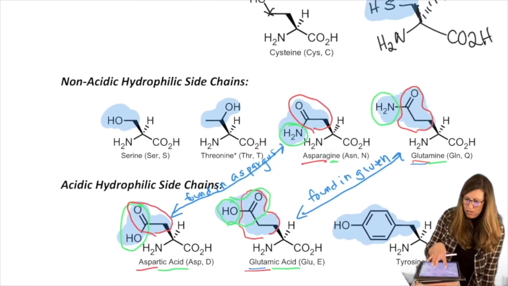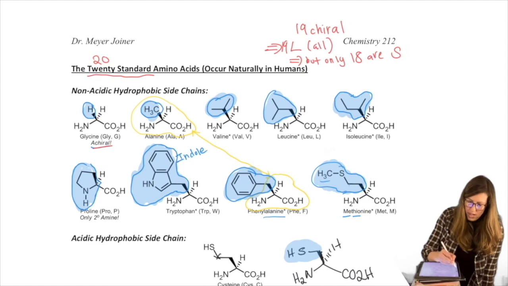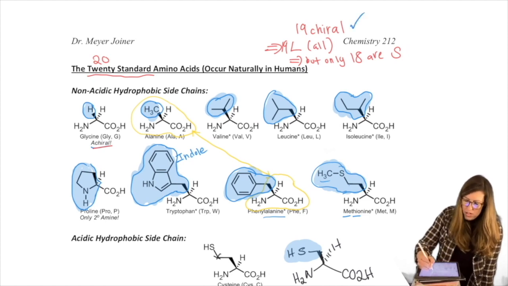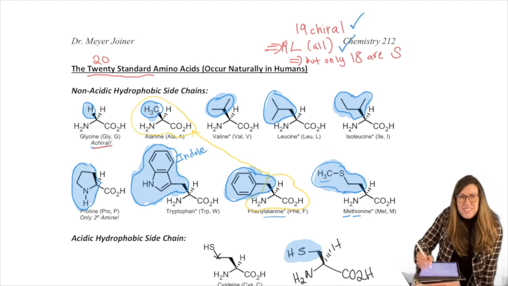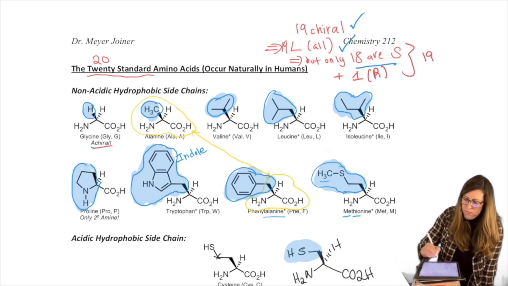Okay, so we've checked off how we could see that 19 are chiral. We see that they could all be L, because if you redraw all of these in the Fischer, you're going to be able to get the amine on the left with the side chain down at your feet. But if they're all L, why are they not all S? Only 18 are S, so 1 is R. So that'll give us our 19 total.